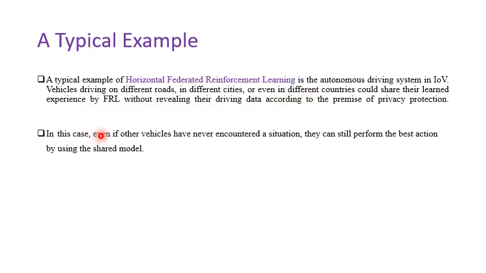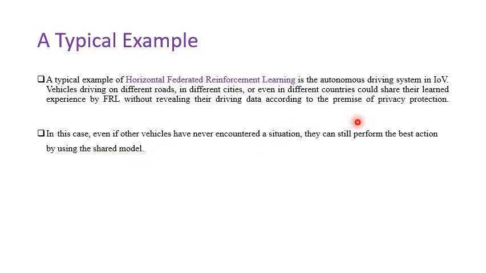In this case, suppose 9 vehicles out of 10 have never encountered a situation, they can still perform the best action by using the shared model.